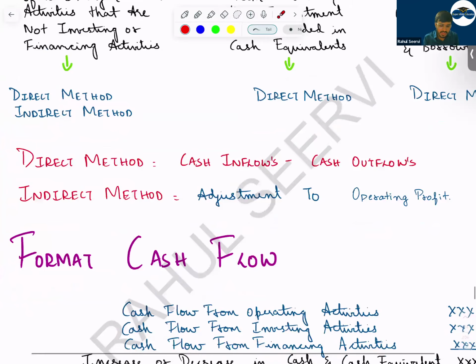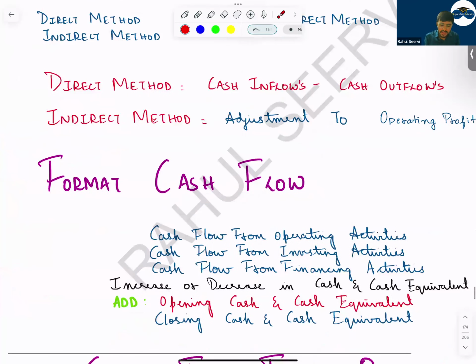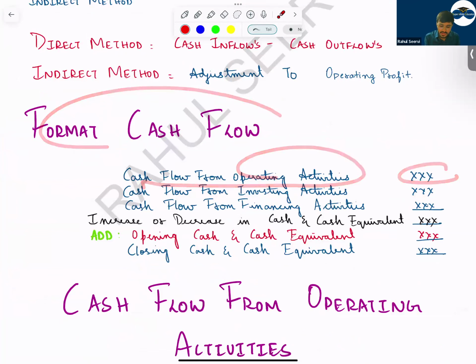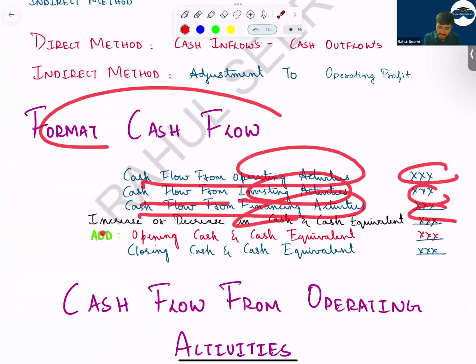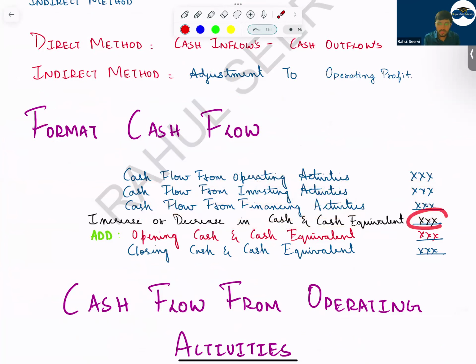So see now, what is the cash flow format? The format for cash flow is this one. Cash flow from operating activities, you write down this. Cash flow from investing activities. Cash flow from financing activity. Increase or decrease in cash and cash equivalent, you will get what the movement was during the year, either outflow is more or inflow is more. Then you take the opening balance. This opening balance will be given in your balance sheet. Take it and do the adjustment. Do these two totals. You'll get some number. This number should tally with your closing balance in your balance sheet. If it tallies, your answer is right. If not, here and there, some mistake is there.